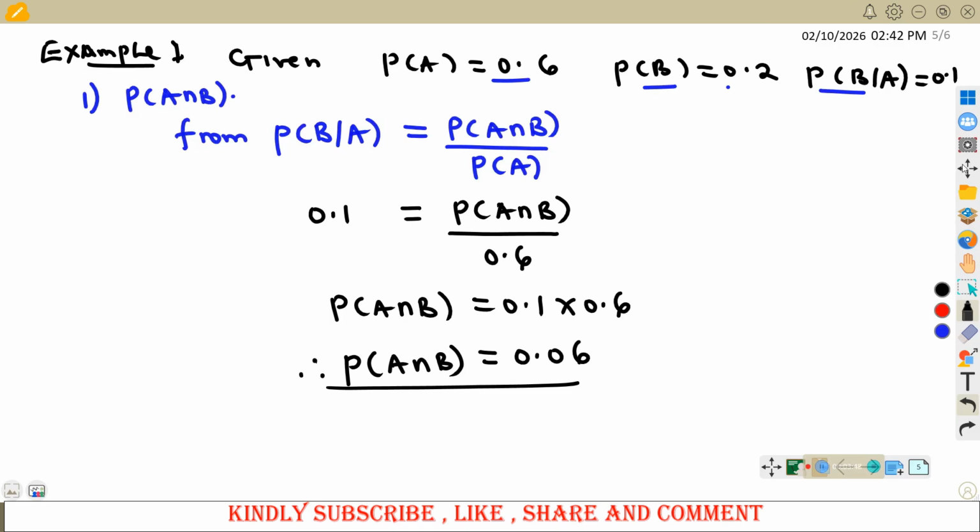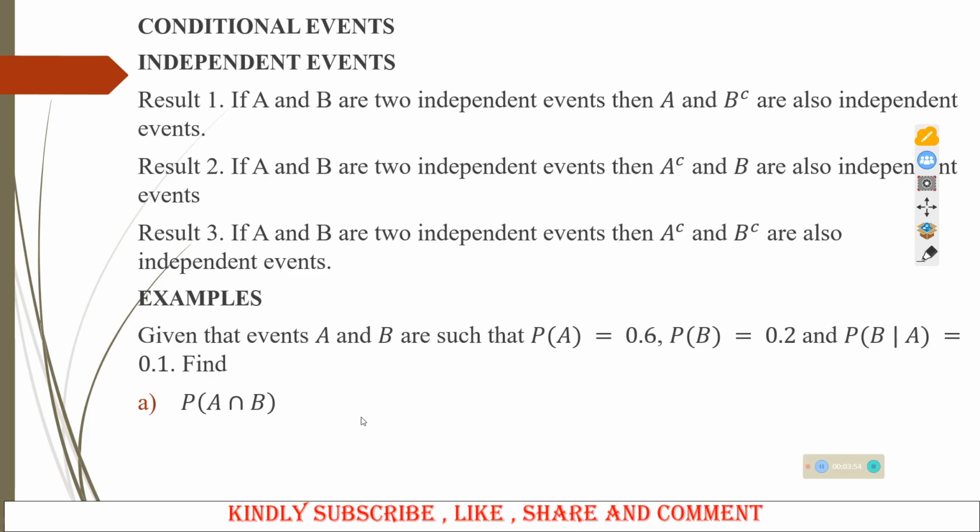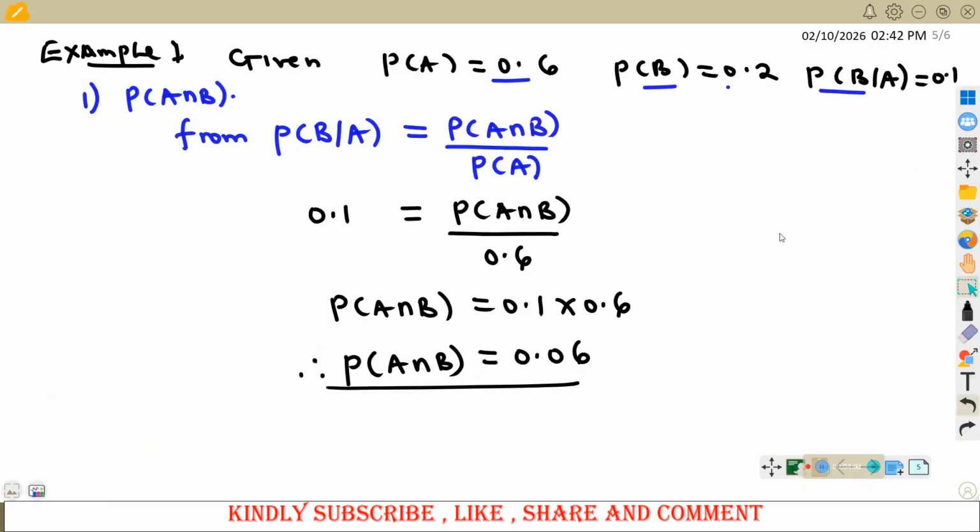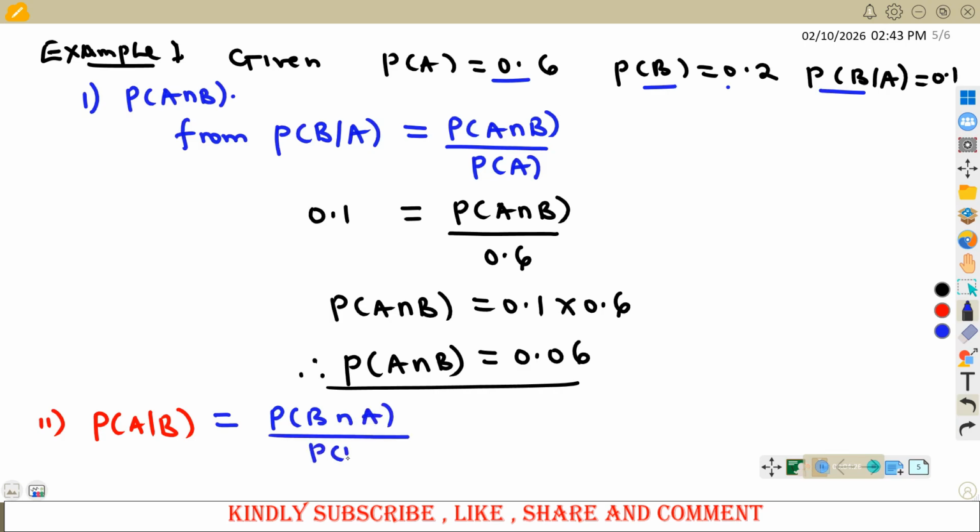Part 2, we need to look at the probability of A given B. So what will be the probability of A given B? Probability of A given B, part 2. By definition, we know probability of A given B is the same as probability of B intersection A divided by probability of B.